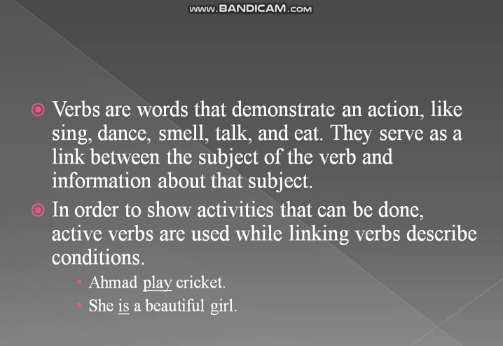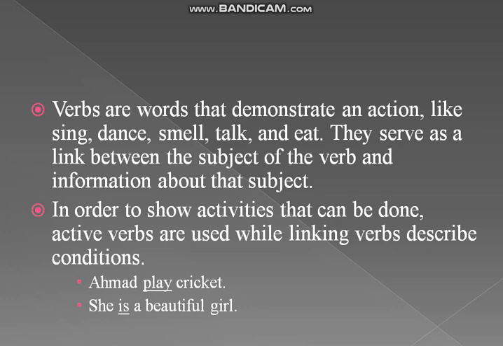Why? Because here it is telling us something about the subject, and it has a verb in it along with its object. As I told you, the verb along with direct object or indirect object would be verb phrase. She is a beautiful girl. Here look at the verb.